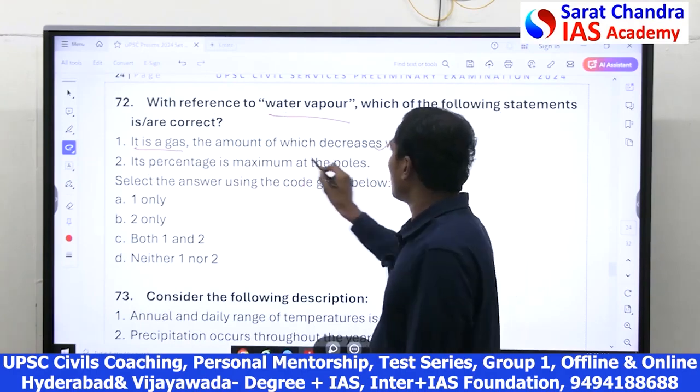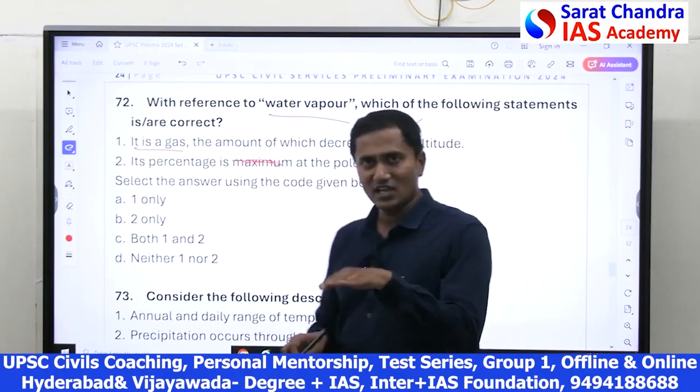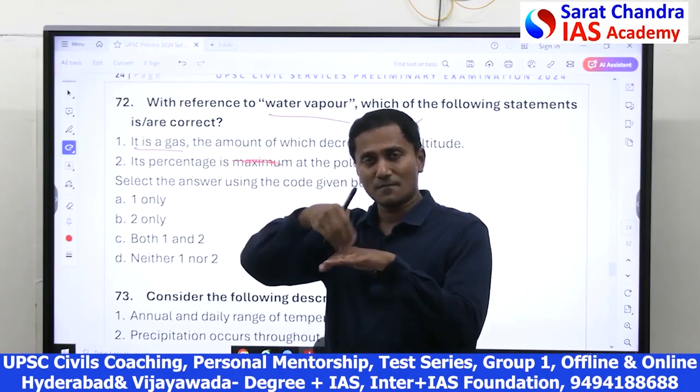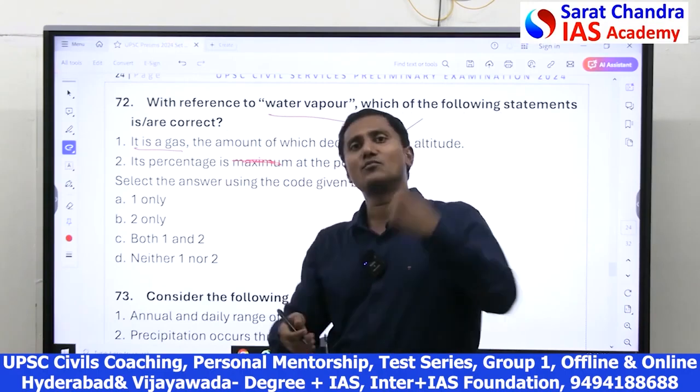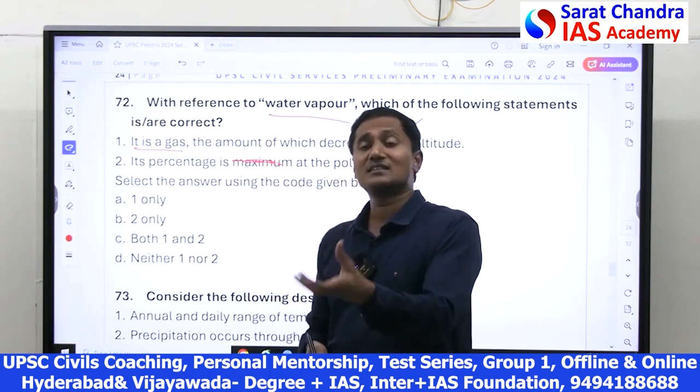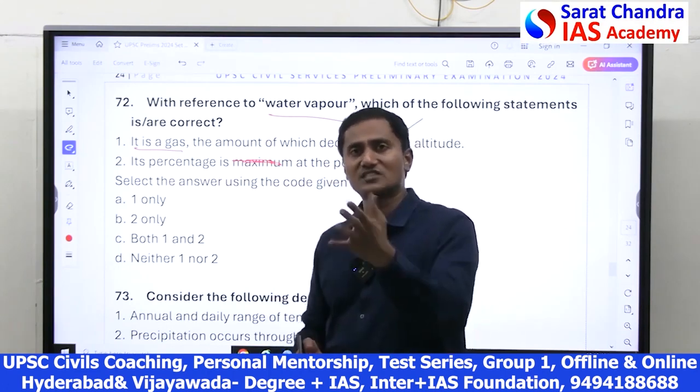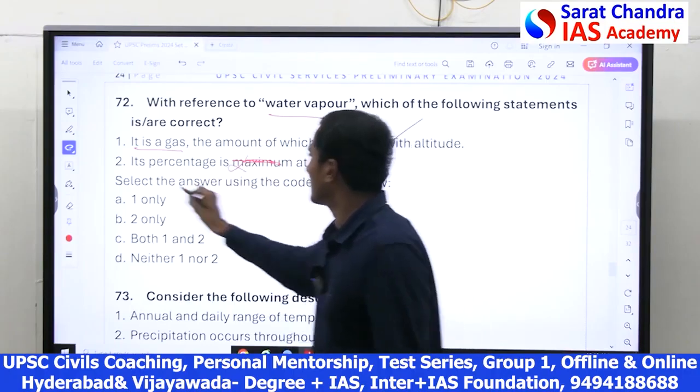At the poles, it's not maximum, it's minimum. Because at the equator, because of more sun rays, more water evaporation, hence more water vapor. At the poles, less sun rays, hence less evaporation, less water vapor. So 2 is wrong, only 1 is correct.